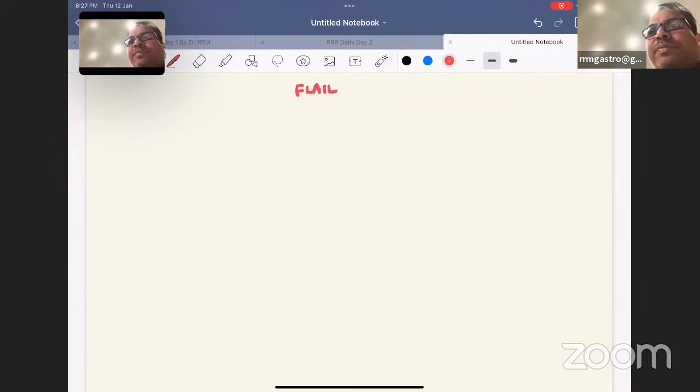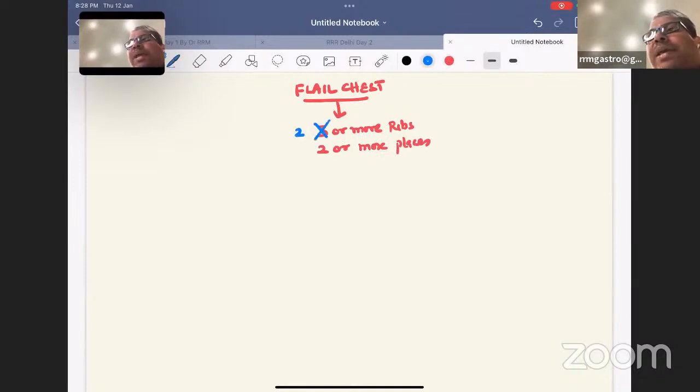Flail chest. It's an injury of the ribs. Bailey says 3 or more ribs in 2 or more places, but this has now changed to 2 or more ribs in 2 or more places. It's a new answer.